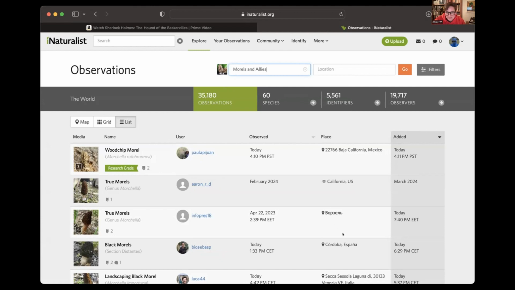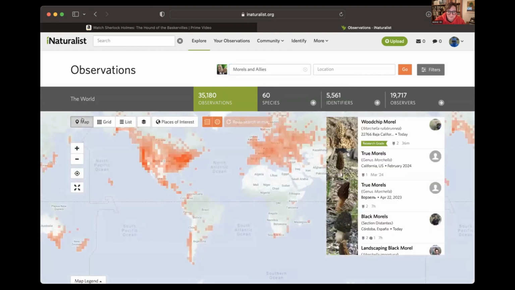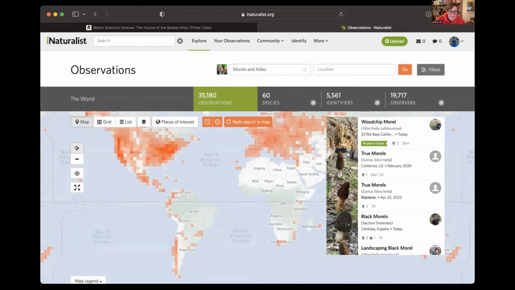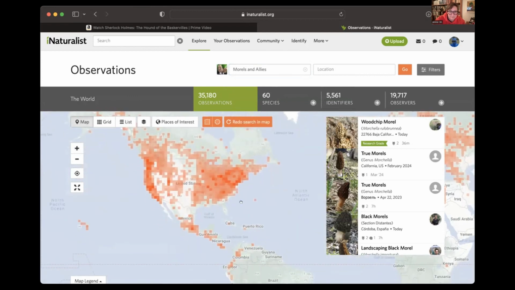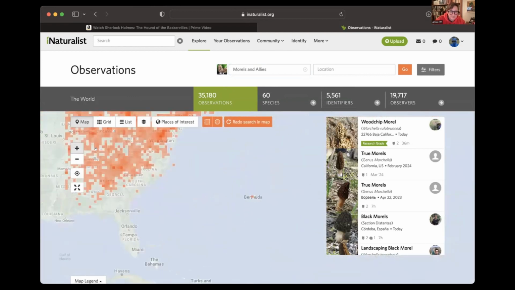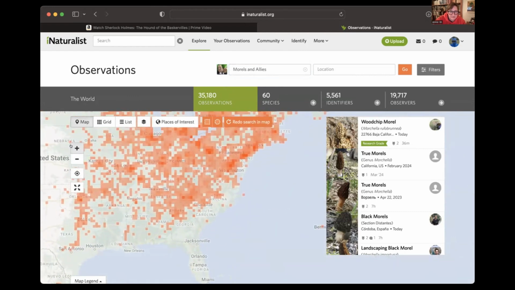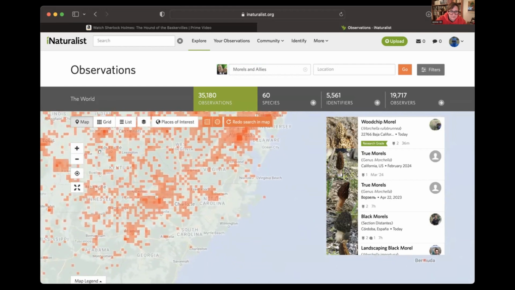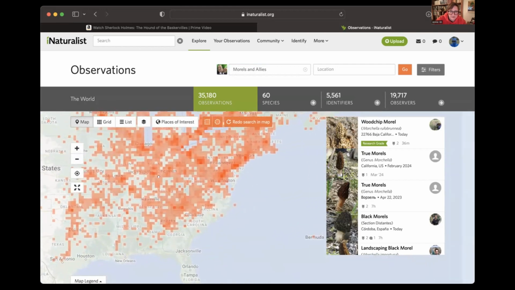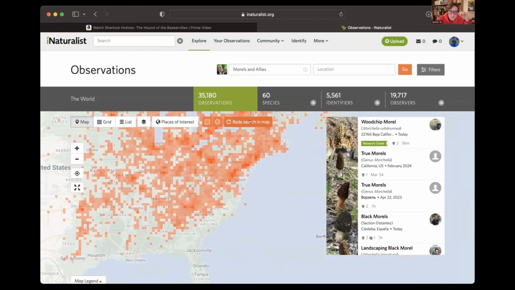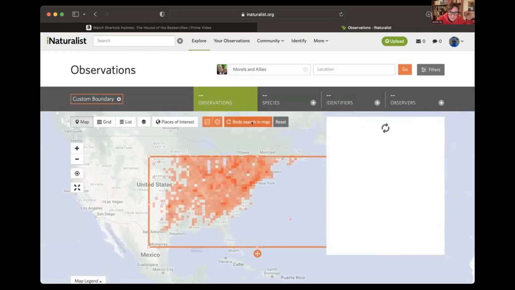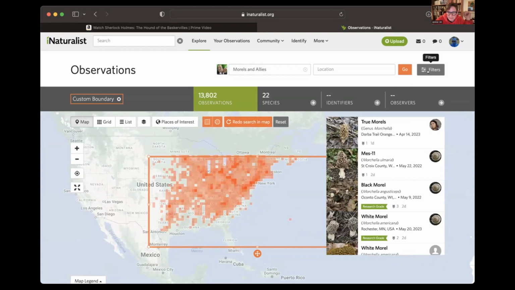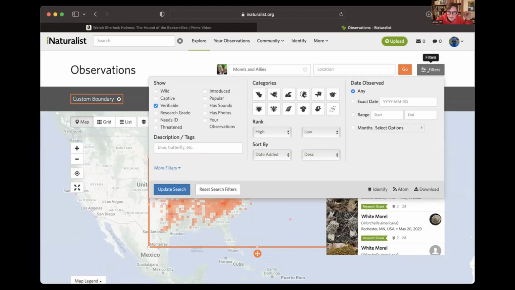But these are not the places that we care about. These are way far away. So the next thing that I'm going to do is look at a map. And I'm going to zoom in on my map to where we are. And you can decide, we could start off a little bit broader. Let's just look at the East Coast. And I'm going to redo search and map here. Okay. And now I'm down to 13,000, and I'm going to add a filter.